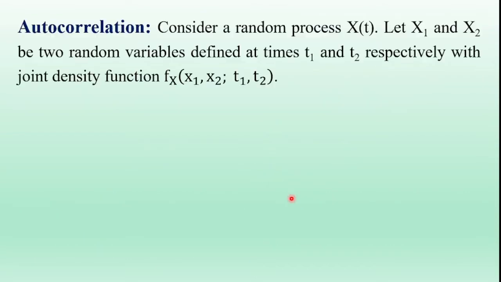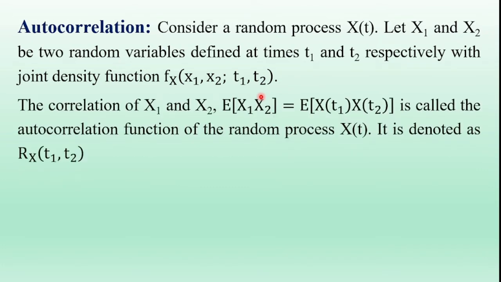And the second one is the autocorrelation function of the random process. Consider a single random process x of t. In that single random process x of t, x1 and x2 are two random variables defined at the two time instants t1 and t2, with their joint density function fx of x1 comma x2, and the time instants of the random variables x1 and x2 are t1 comma t2.